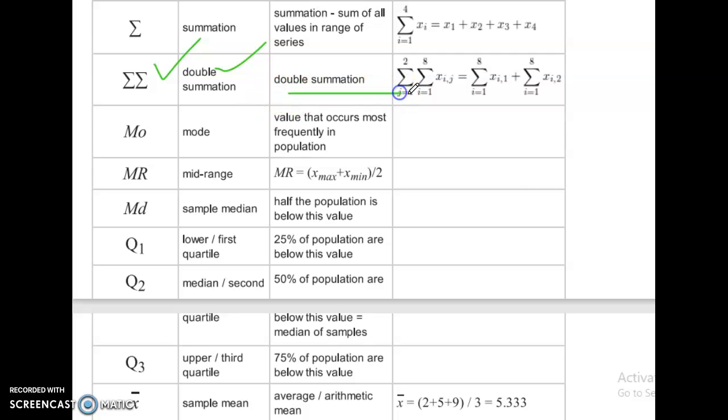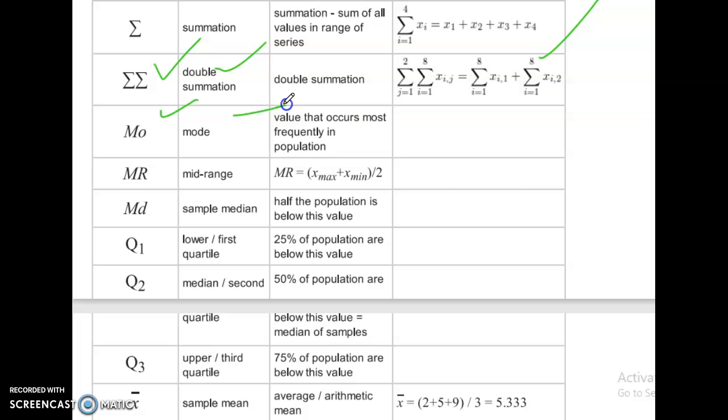Double summation: first summation over j equal to 1 to 2, second summation over i equal to 1 to 8, x_{i,j}, equal to summation over i equal to 1 to 8, x_{i,1} plus summation over i equal to 1 to 8, x_{i,2}.